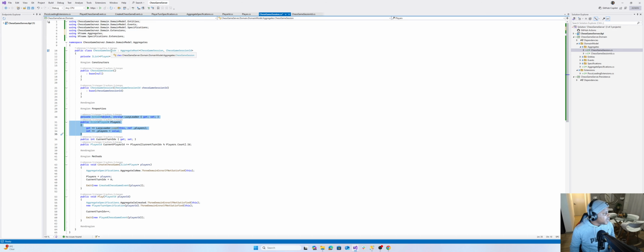So whenever we request this object from the database, it will come back with these properties like this current turn index. This one is not going to be stored because it's not a get and a set. That's another thing you can see in practice. It will only come back with the current turn index, but players will always be null. Why will it always be null? Because of the thing that's implemented by Entity Framework by Microsoft, and it's because the player's name sits on a different table.